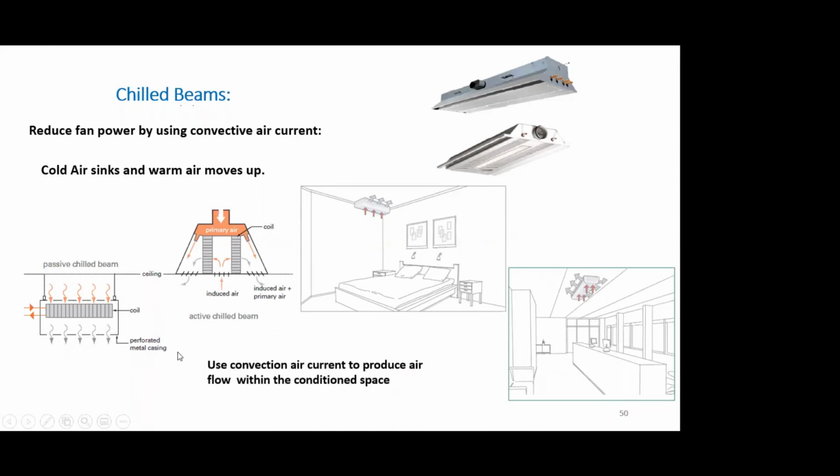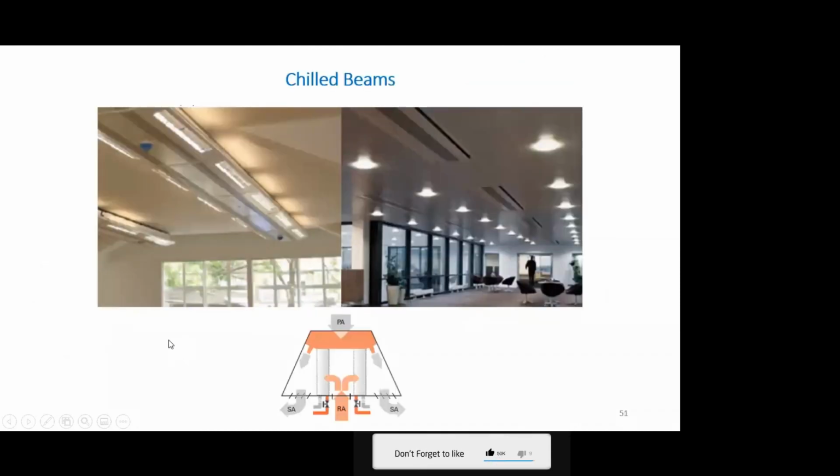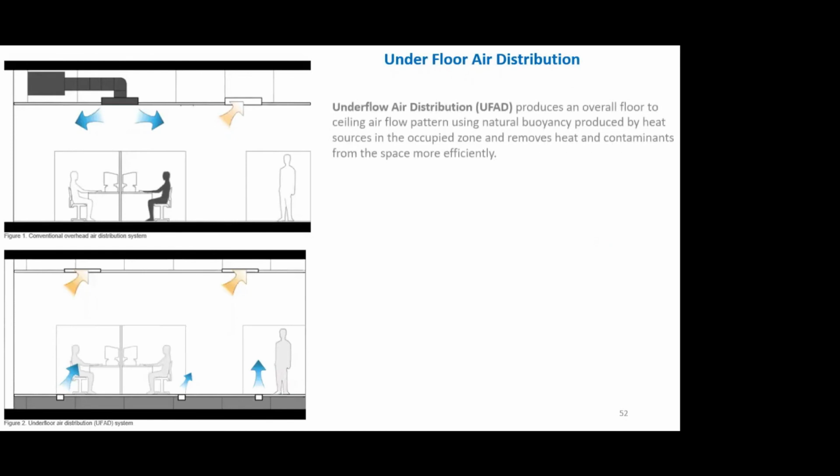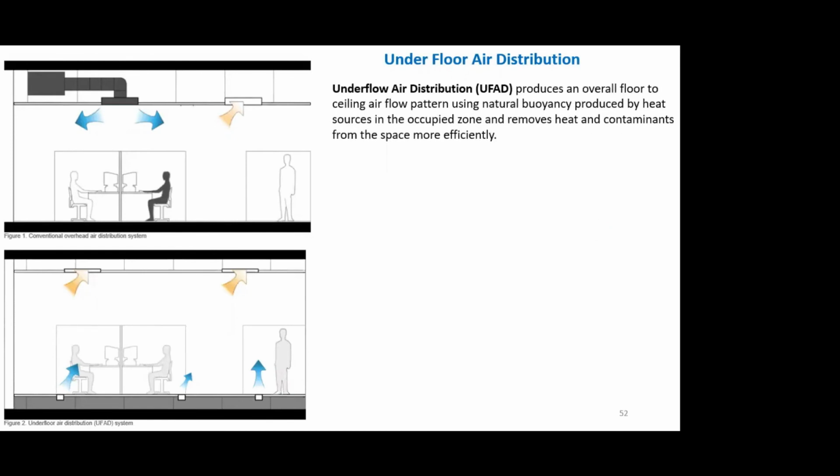It uses the convection air current to produce airflow within the conditioned space, reducing the artificial fan power. Underfloor air distribution is another very good innovation which has been around for about 15 years or so.